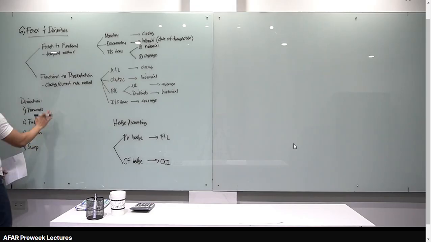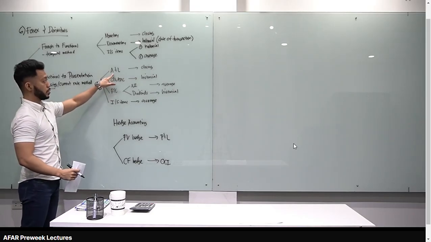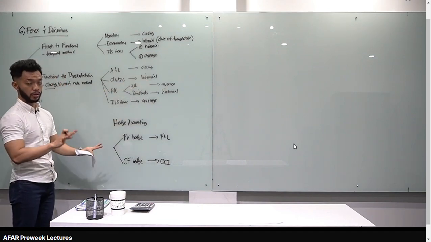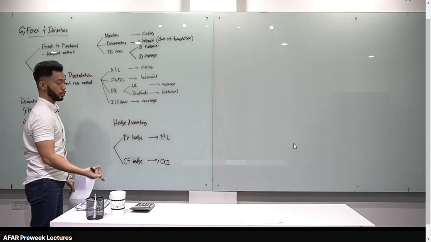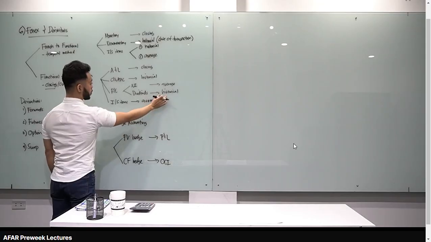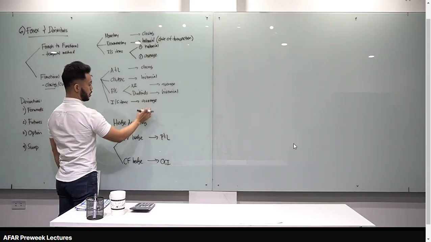Alright, let's go to closing or current rate method. Kaya tinawag na closing because all assets and liabilities, ita-translate natin siya using the closing rate. Okay? Hindi mag-matter if monetary or non-monetary. CS APIC, historical, kung kailan in-issue yung shares. Pag retained earnings, i-breakdown natin. Net income, average tayo. Pag dividends, kung kailan dineclare yung dividends, or historical rate. Income statement items, we can use the average rates.